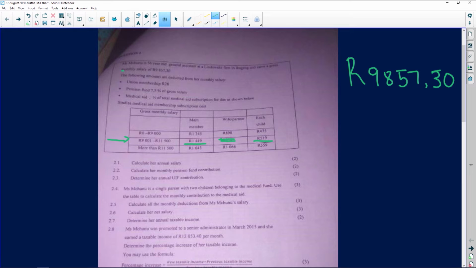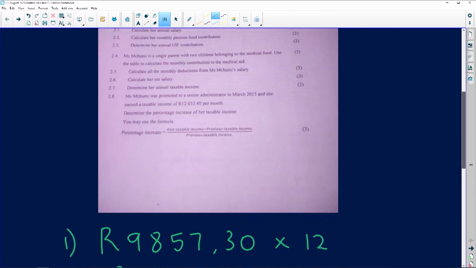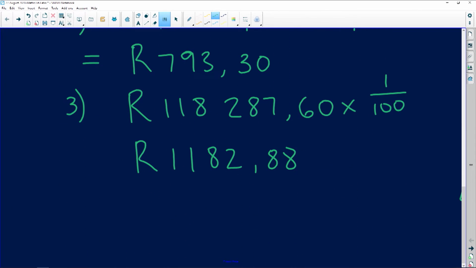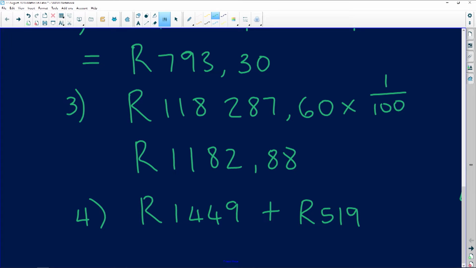So we want to know how much this person is going to be paying for medical aid. That's 1,449 plus 519 per child, but it's 2 children.